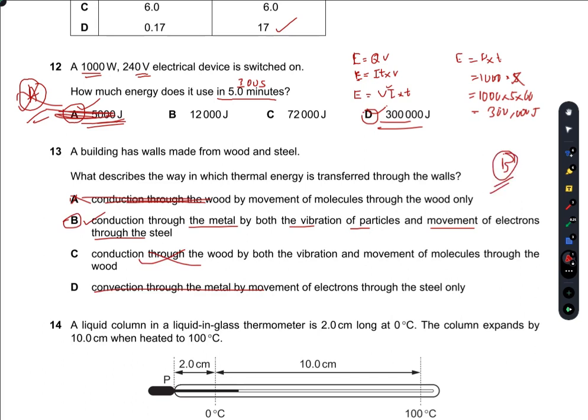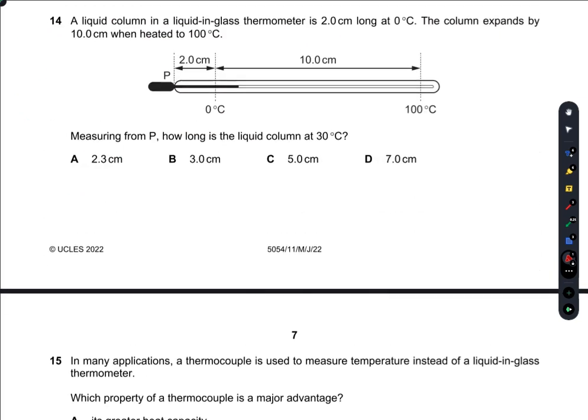B is true because it satisfies our concepts that conduction through the metal takes place either by vibration of particles or by the movement of electrons through the steel. So B is the right option.